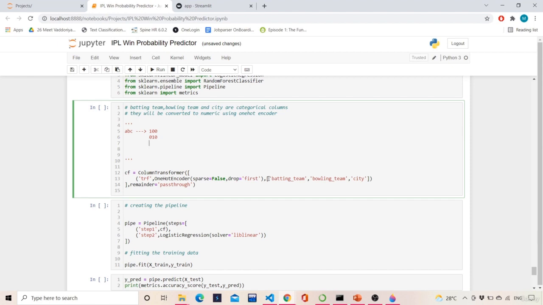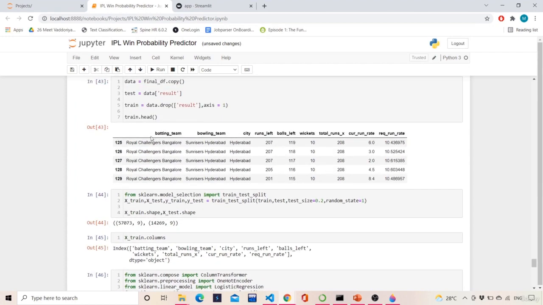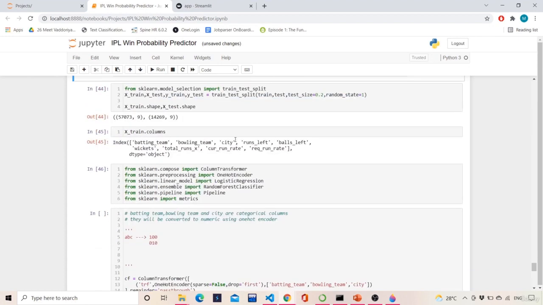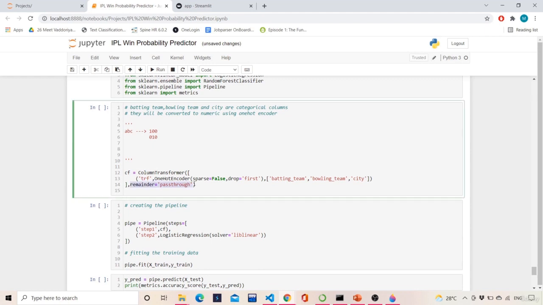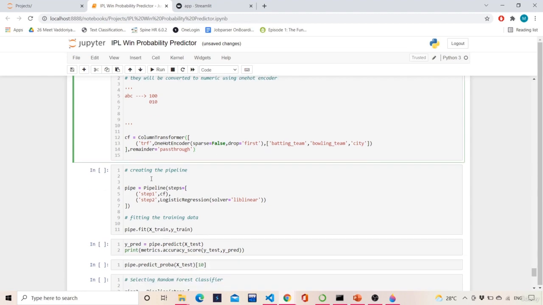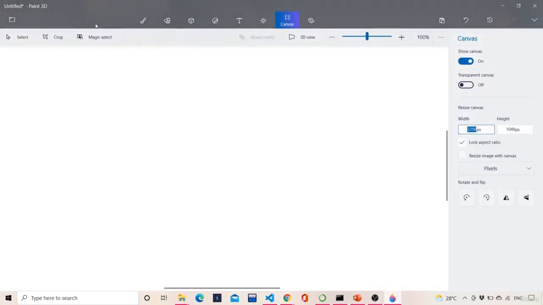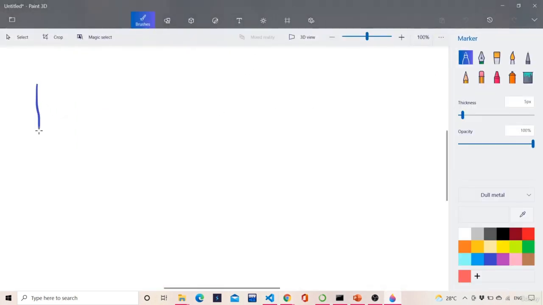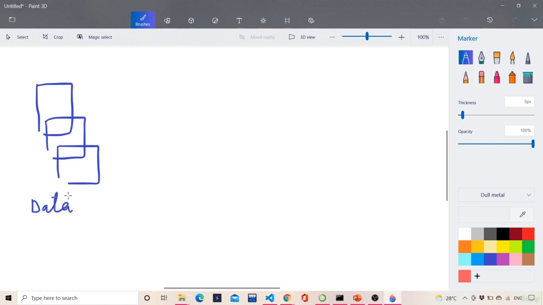On what columns do we need to apply one hot encoding? We need to apply it on batting team, bowling team and city, because those are our categorical variables. So this is the column encoding, and then remainder is equal to passthrough. This is the column transformer object, and then we will create a pipeline. I'll explain what this pipeline is all about. Basically, you have data, you load the data from databases, and then you convert everything and make it into one particular form, so that every format is the same.